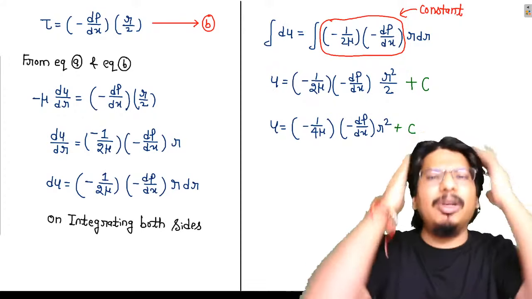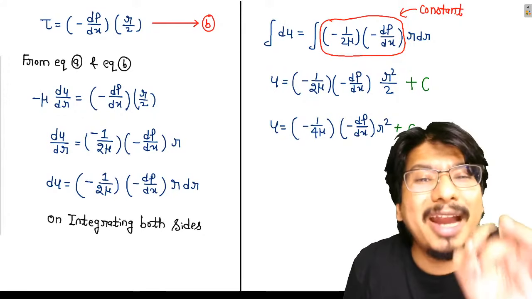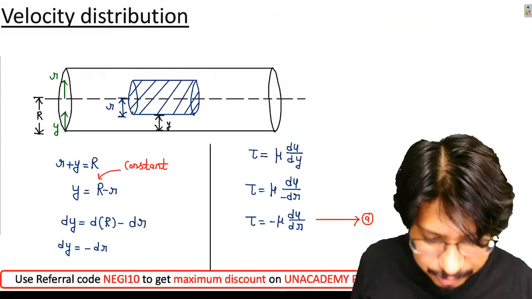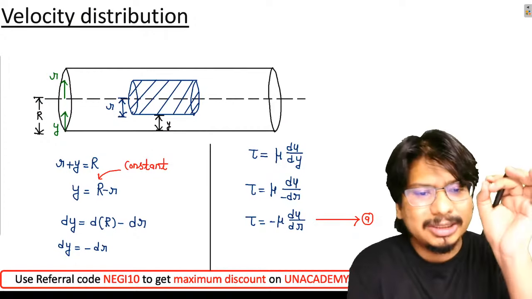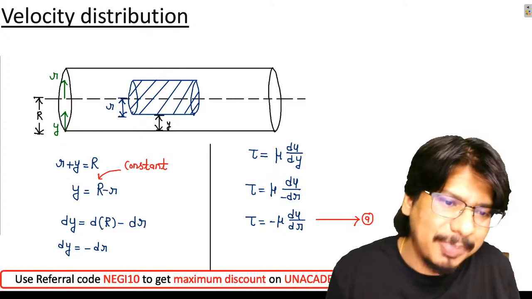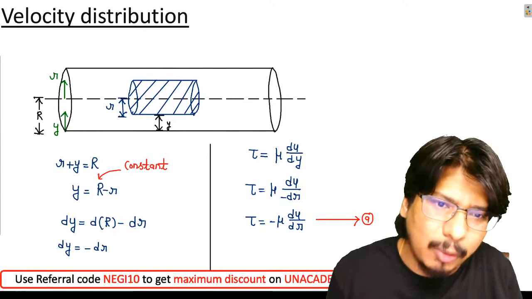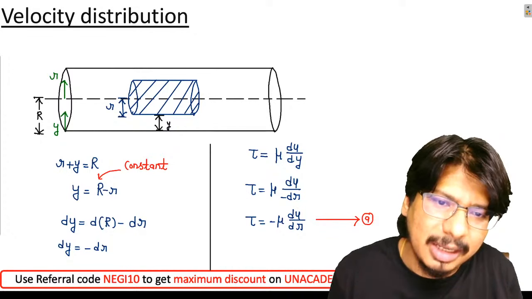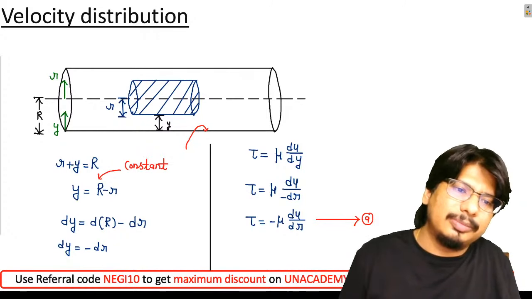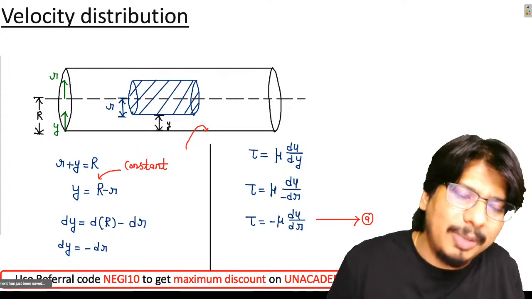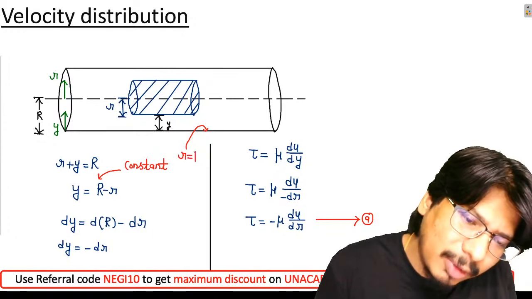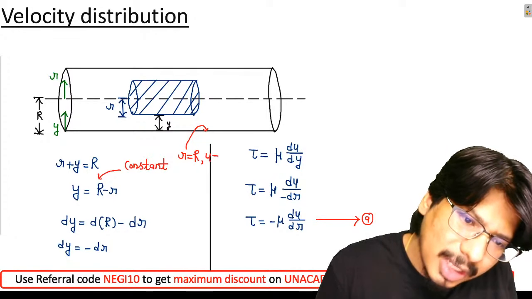Now listen carefully, beta. How to find this constant of integration? Anyone in the class? How will we find it? Look, can I say at the wall, what will be the value of u? At the wall, r is equal to capital R, small u will be 0.